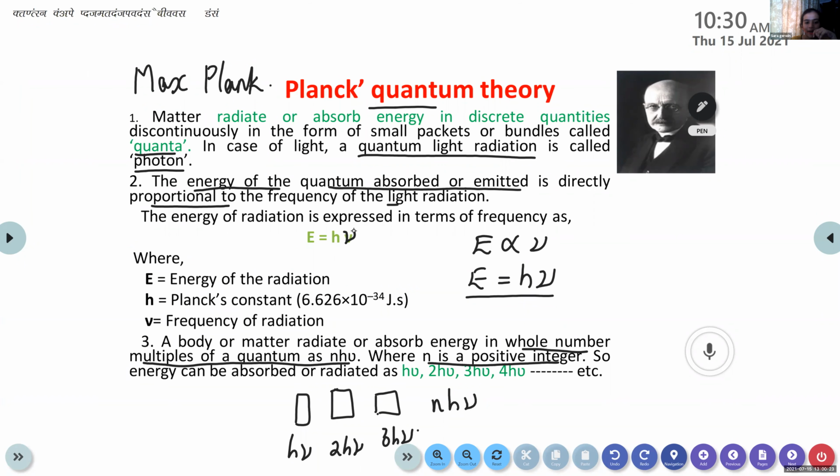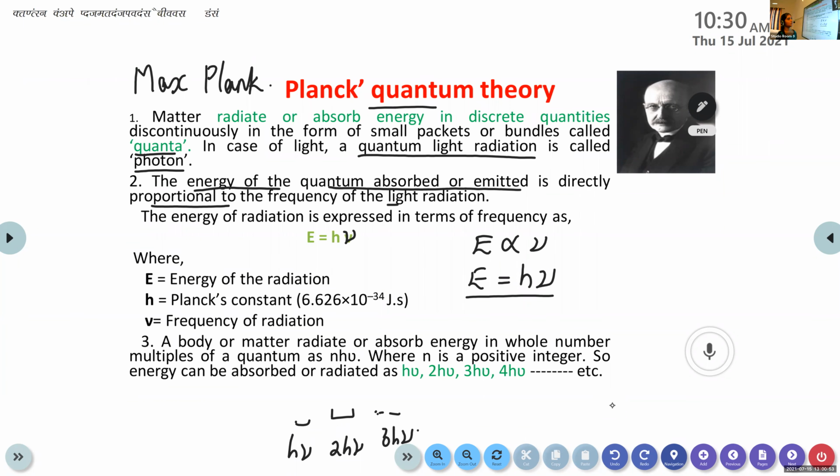A body or matter radiates or absorbs energy in whole number multiples of a quantum as nh nu, where n is a positive number, so the energy can be absorbed or radiated as h nu, 2h nu, 3h nu, etc. Have you completed, children? So these are the main points in Max Planck's quantum theory.